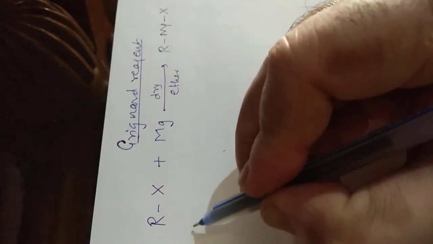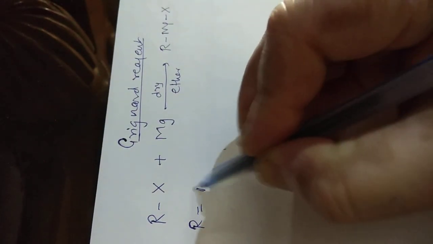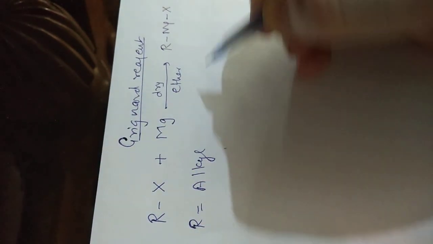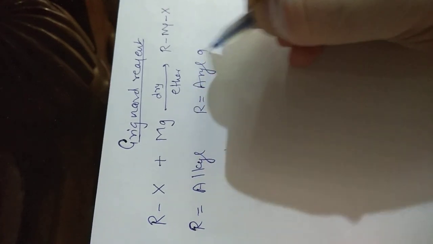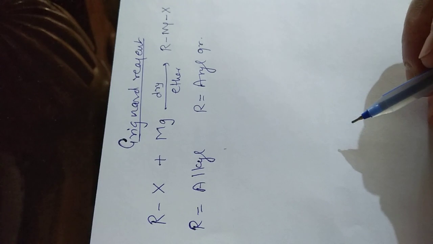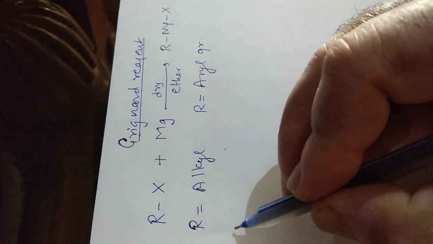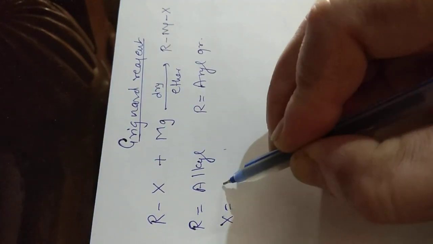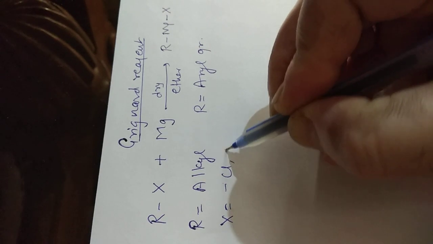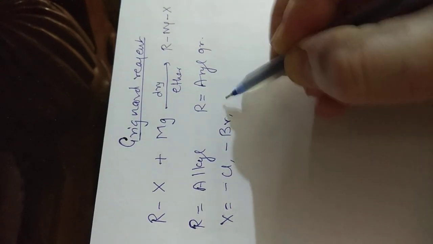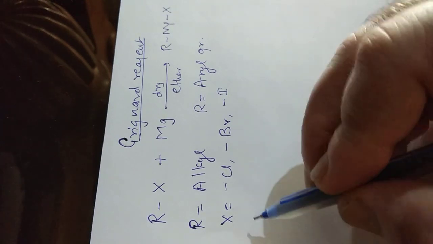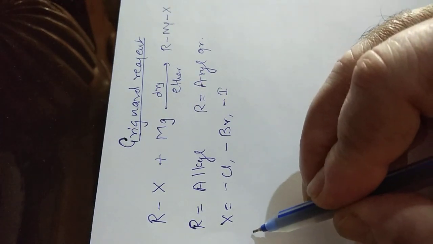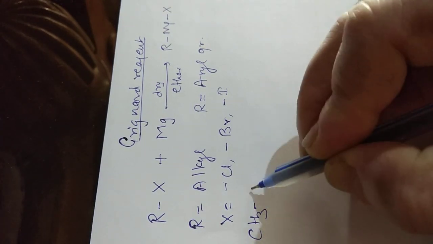Here R may be any alkyl group or any aryl group. Here X may be any halogen like Cl, Br and I. So there are a few examples if we take.